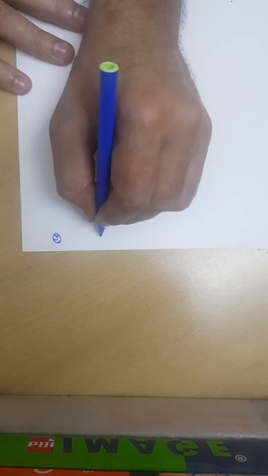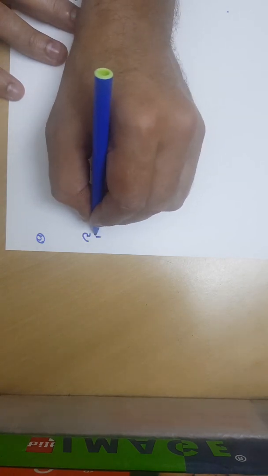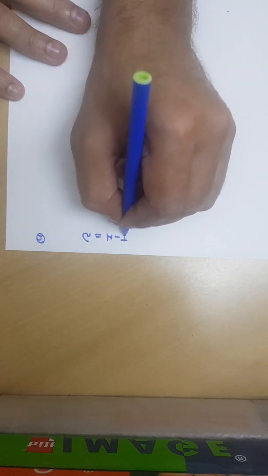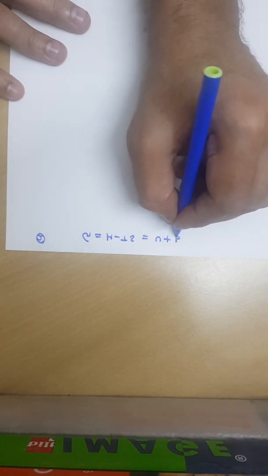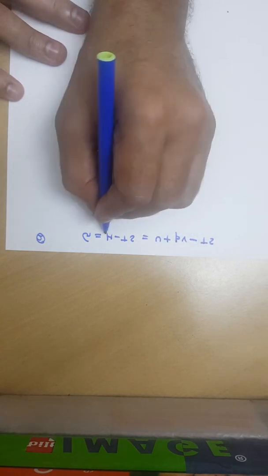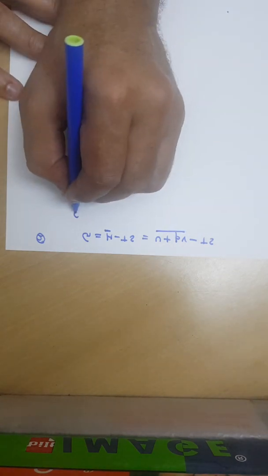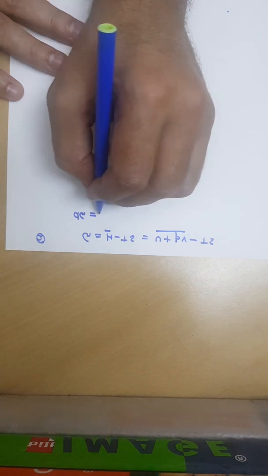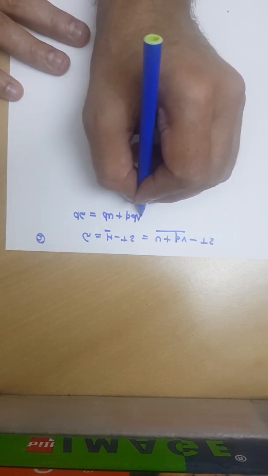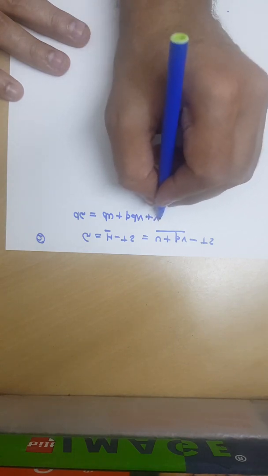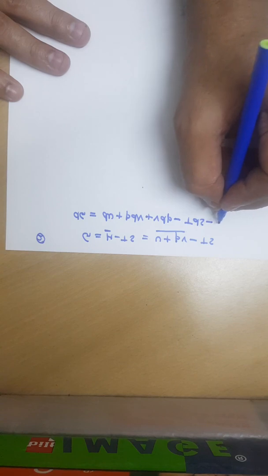So we all know this Gibbs energy is H minus TS, that is U plus PV minus TS, expanding H. Now differentiating, we will get dU plus PdV plus VdP minus TdS minus SdT.